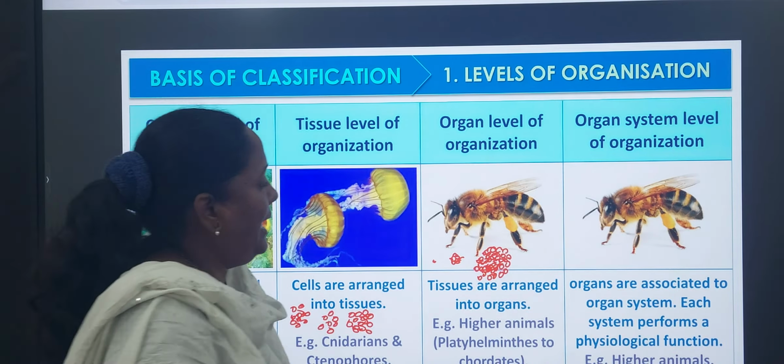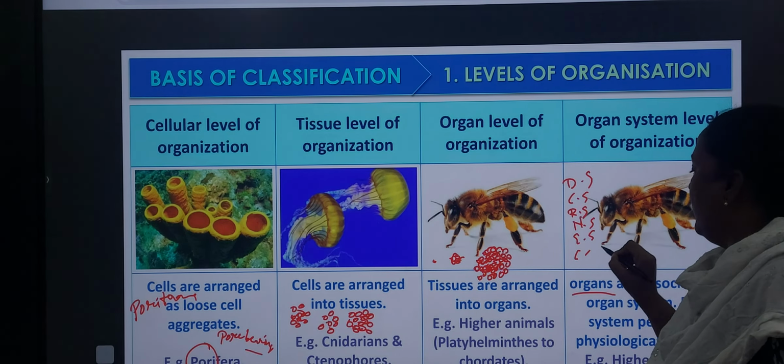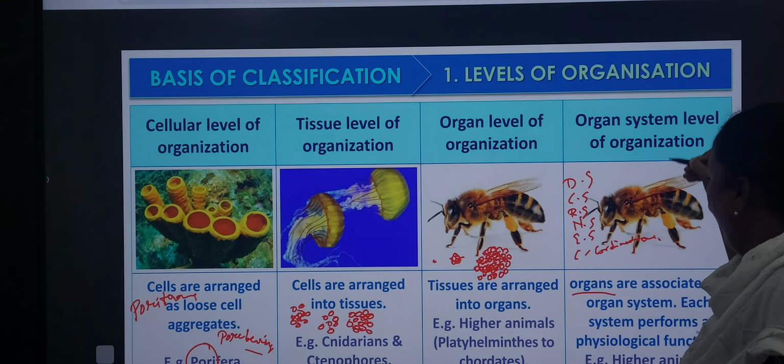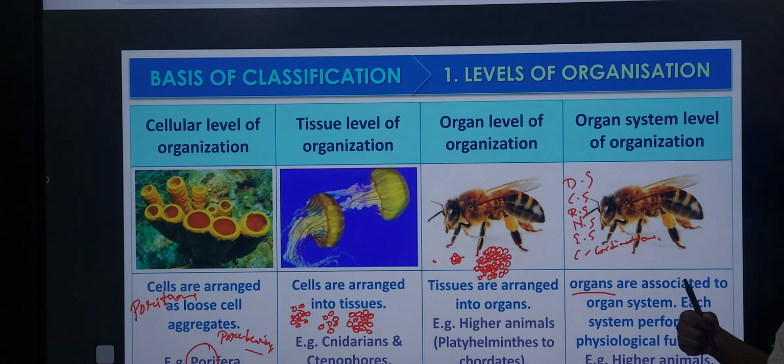Next, coming to organ system level. How many organ systems do we have? We have a digestive system, circulatory system, respiratory system, nervous system, and excretory system. Chemical coordination is also there. These are the systems present in the organ system level, which is present in higher animals.